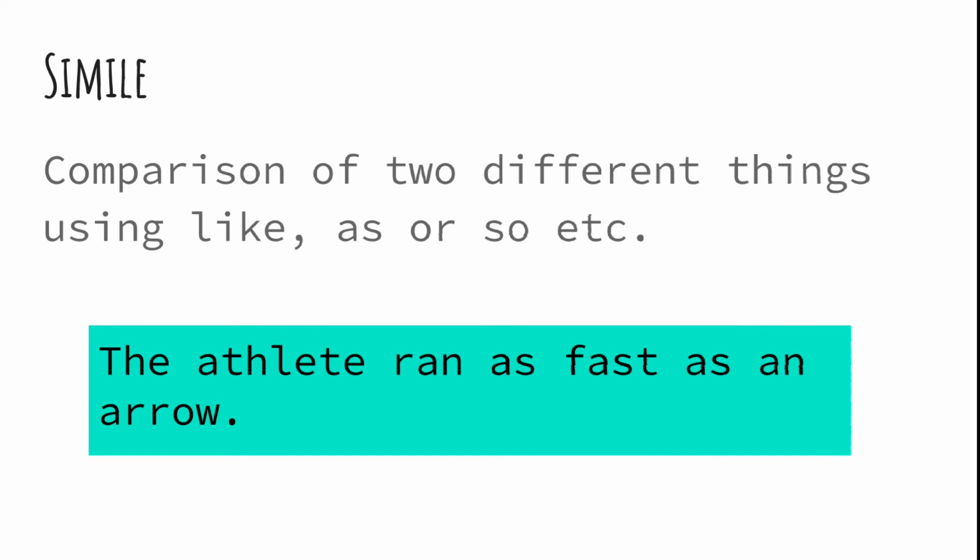You could also say as fast as a cheetah, as fast as a flash, right? So when you are using the word as, that is a simile. You could also say the athlete ran like an arrow. Again, it would be a simile when you are using the word like to compare the speed of the athlete with the speed of the arrow or a flash or cheetah.